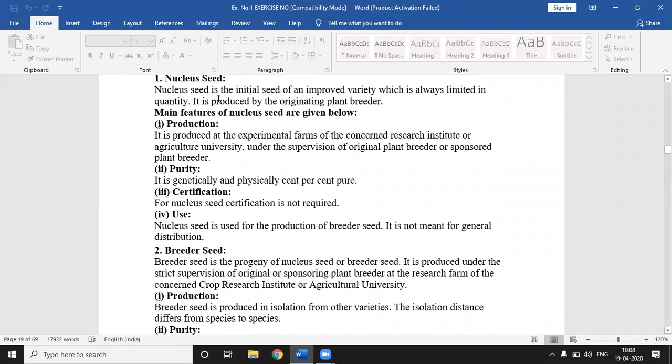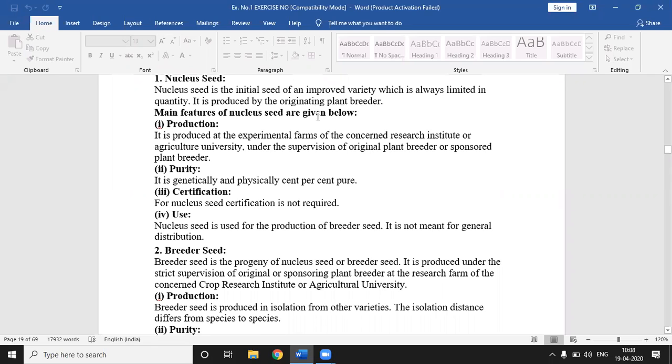Nuclear seed is the initial seed of an improved variety which is always limited in quantity. It is the first stage of seed production, the first or initial seed, always in very small or limited quantity. It is produced by the originating plant breeder. This is a more important characteristic of the nuclear seed.